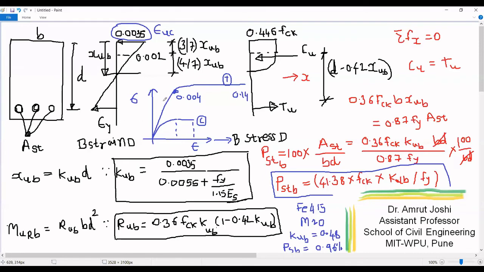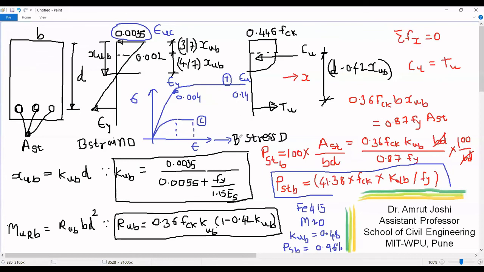So as the strain epsilon y changes to strain epsilon u, you have large increase in strain, but the stress fairly remains constant. And therefore, the value of tensile force offered by AST is not going to change when the strain changes from yield strain to ultimate strain. But as the difference between ultimate strain and yield strain is large, we are going to allow huge deformation without breaking the steel into two parts and without increase in tensile force.